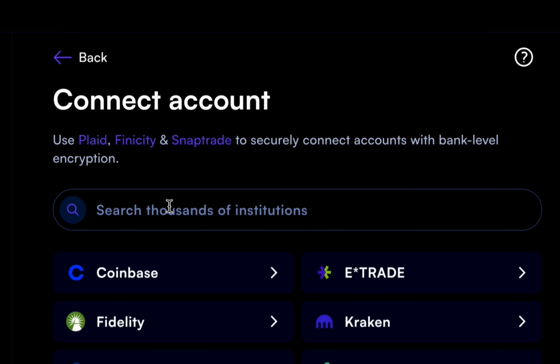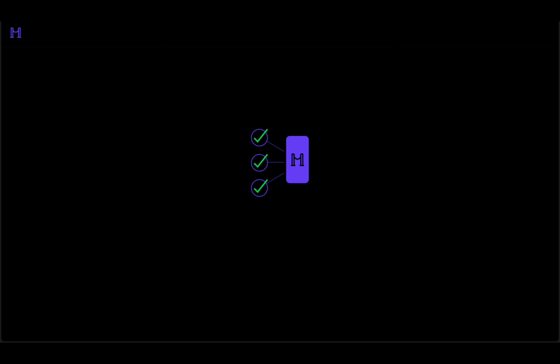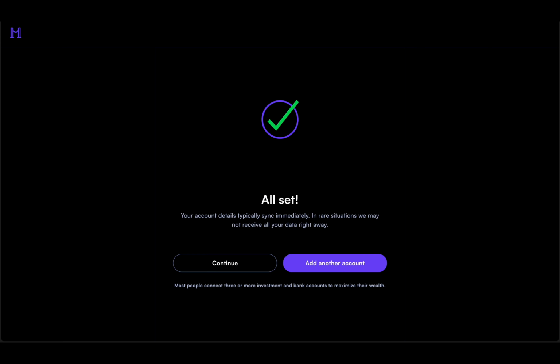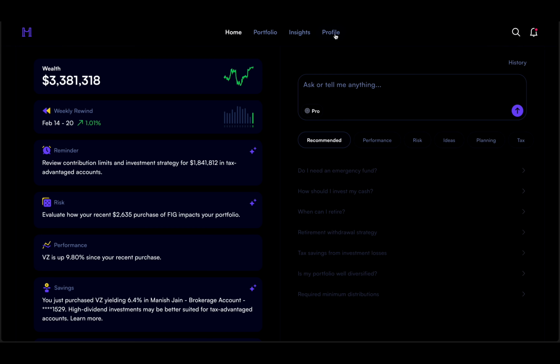We use 3 aggregation partners: Plaid, Finicity, and SnapTrade. That means if one connection doesn't work, you're given another path, so you can still link your account. Here's exactly how it works.